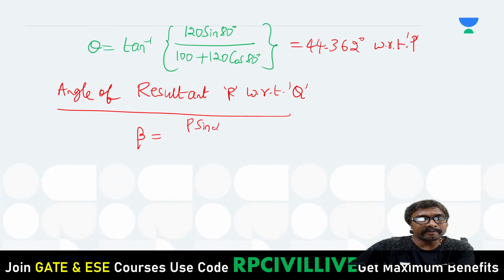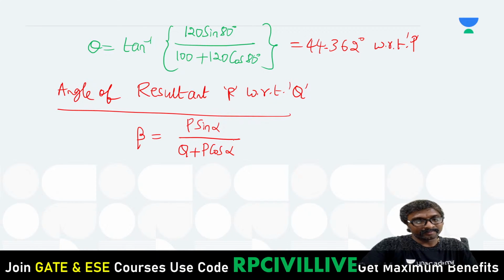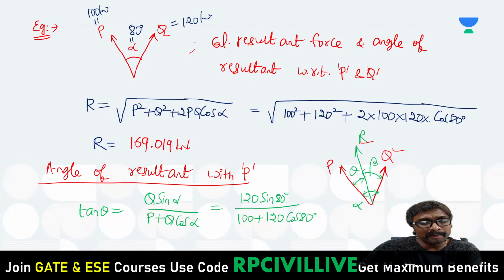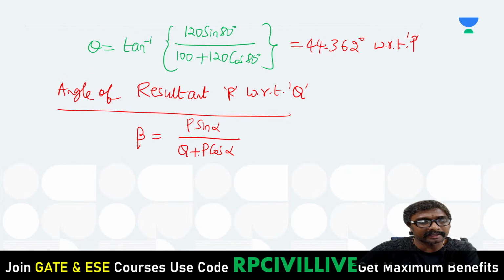tan beta equals P sin alpha divided by Q plus P cos alpha. Isn't it, all of you? On similar grounds we can write it like this only. So with respect to Q means just keep Q simple, don't apply sin alpha or cos alpha. With respect to P means you keep P simple and use Q sin alpha and Q cos alpha in the numerator and denominator. So here also we have tan beta.